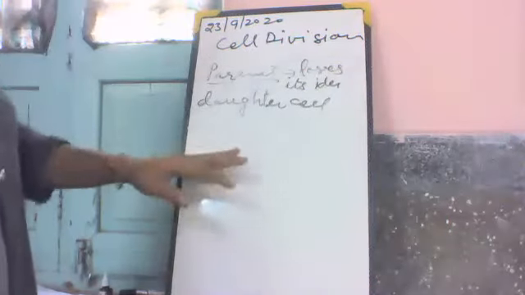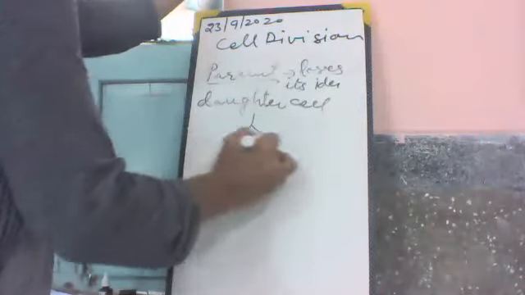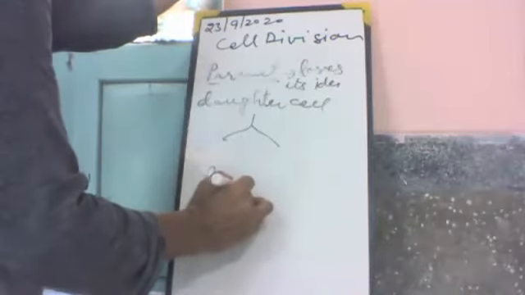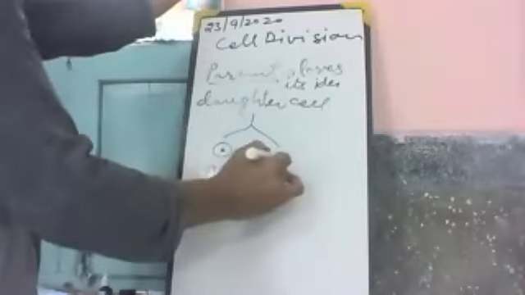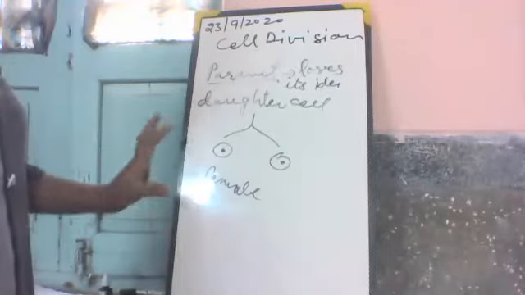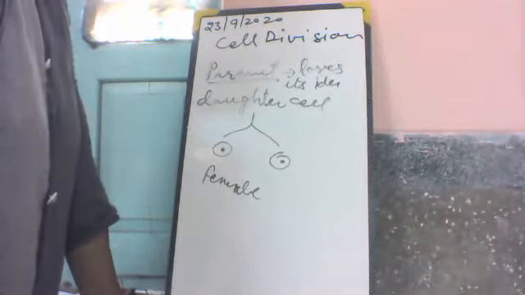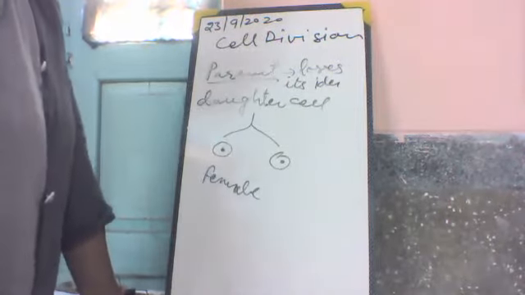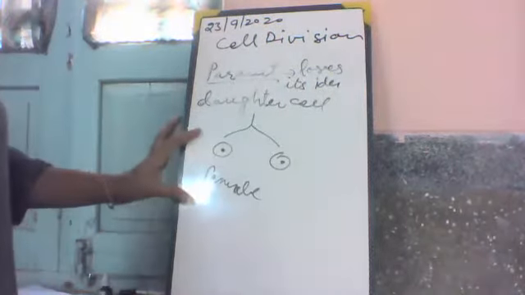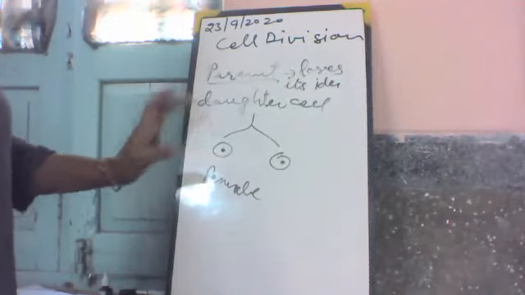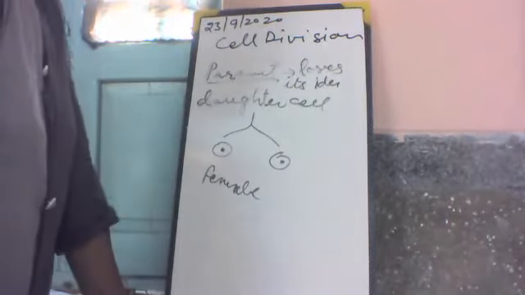After that, daughter cell. It is not confirmed that the cells becoming are female. Daughter cells are not female cells. How can we say that the cells are female only? However, these two expressions are used conventionally and are socially acceptable, because these words are acceptable. Due to this, daughter cell and parent cell are used here.